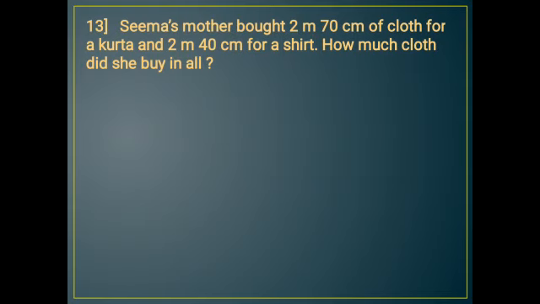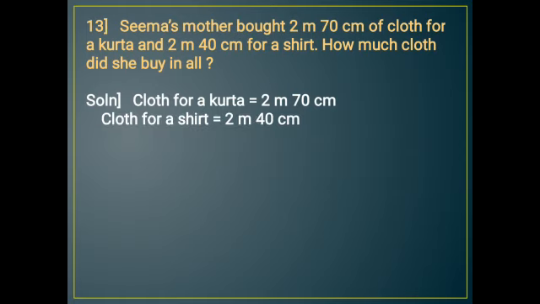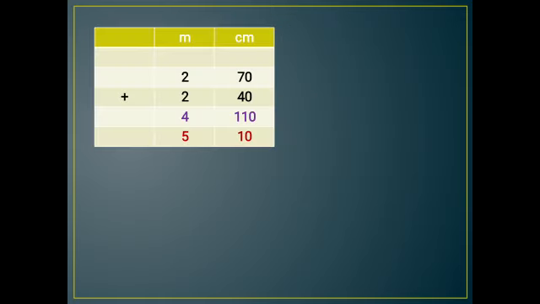Next, question 13. Seema's mother bought 2 meter 70 centimeter of cloth for a kurta and 2 meter 40 centimeter for a shirt. How much cloth did she buy in all? So again we will do addition, since it says in all. Cloth for a kurta is 2 meter 70 centimeter. Cloth for a shirt is 2 meter 40 centimeter. So cloth in all will be 2 meter 70 centimeter plus 2 meter 40 centimeter.